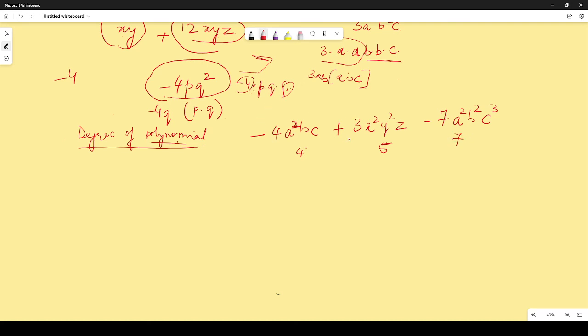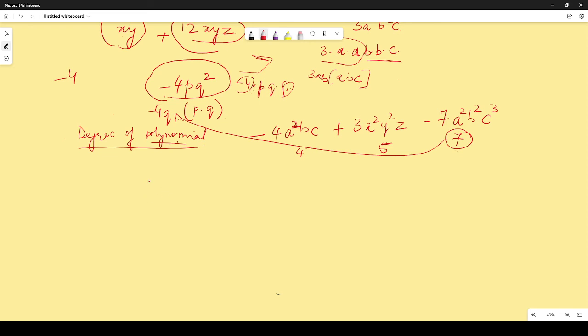So which term has the highest power? This term has the highest power, right? So the degree of the polynomial will be 7. The highest power will be the degree of the polynomial. It does not matter which term it belongs to. It is just the highest power which we need to consider over here.